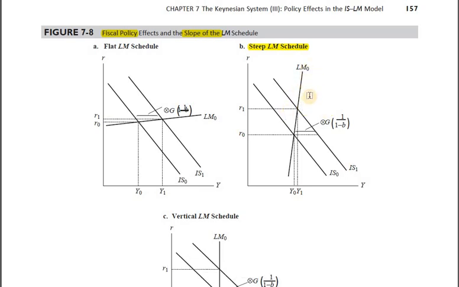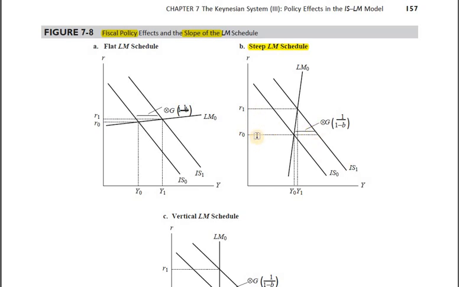That simply means when income goes up, transaction balance goes up. That means money demand exceeds money supply. That's going to put upward pressure on the rate of interest. But because the LM curve is steeper, because speculative balance is not very responsive to changes in the rate of interest, we need to increase the rate of interest all the way up from R0 to R1. It's a huge width here. So obviously money demand would again be equal to money supply, speculative balance would come down, and that's how money market would be in equilibrium.